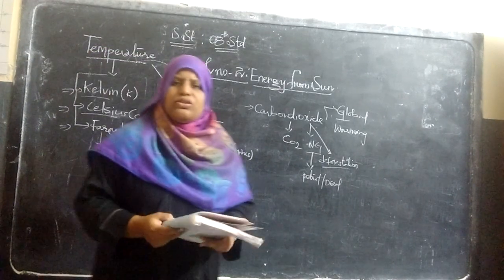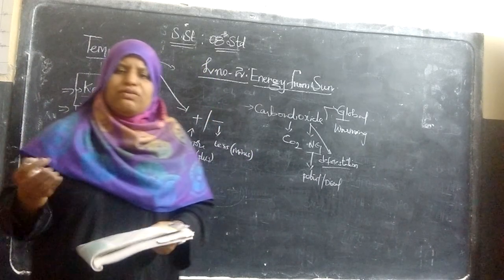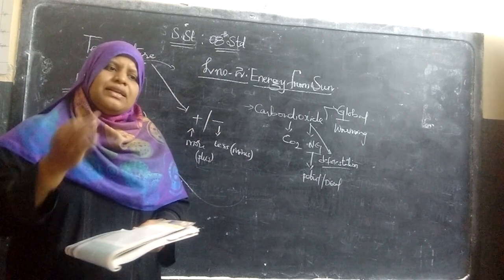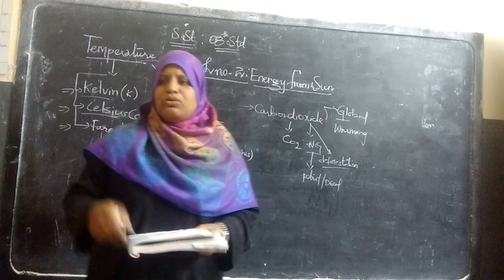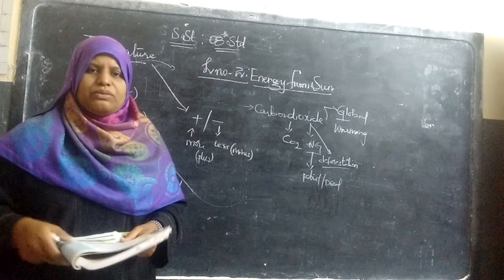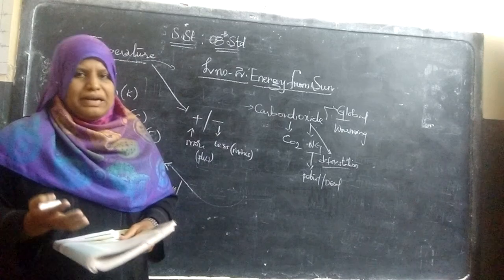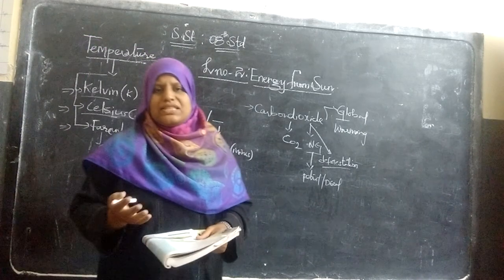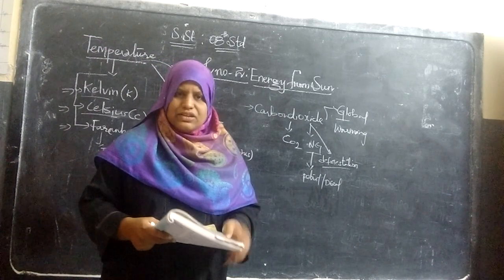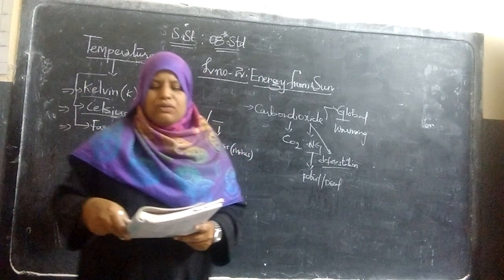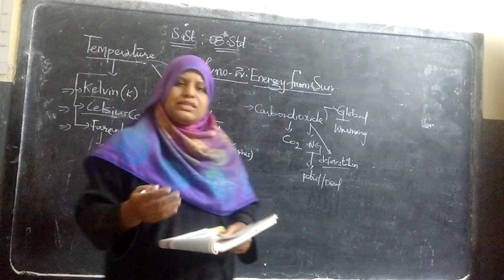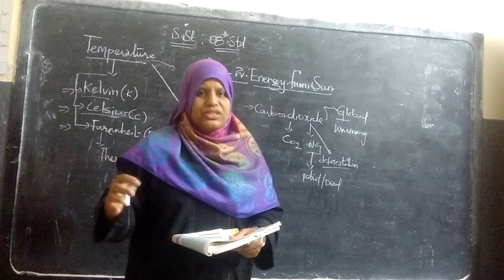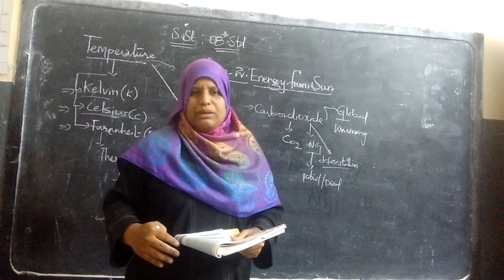Scientists will get to know the temperature from the meteorological departments, the weather reports and forecasting. Now the question is, in the world, which places have the high temperature and which have the low temperature?